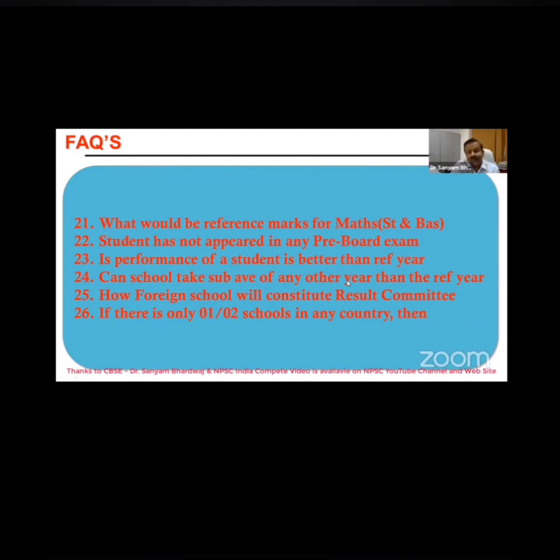How will a foreign school constitute the result committee? They might have a lot of problems. The possibility is that there would be only one school. In such a scenario, they can take a member from the embassy as the result committee member. They can take a member of